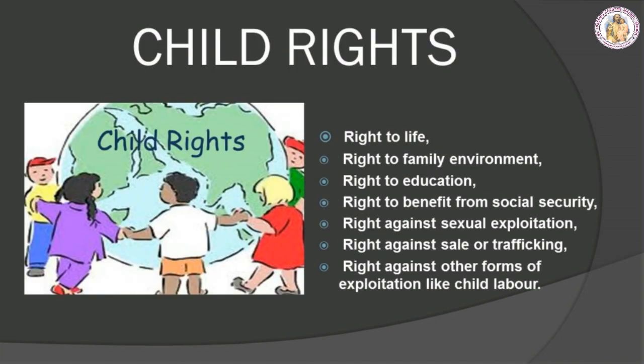Child rights. A child is a person who has not completed the age of 18 years, that is, a minor as per the United Nations Organization. This principle is exhibited in Article 25 of the Universal Declaration of Human Rights. The rights of the child are: right to life, right to family environment, right to education, right to benefit from social security, right against sexual exploitation, right against sale or trafficking, and right against other forms of exploitation like child labor.